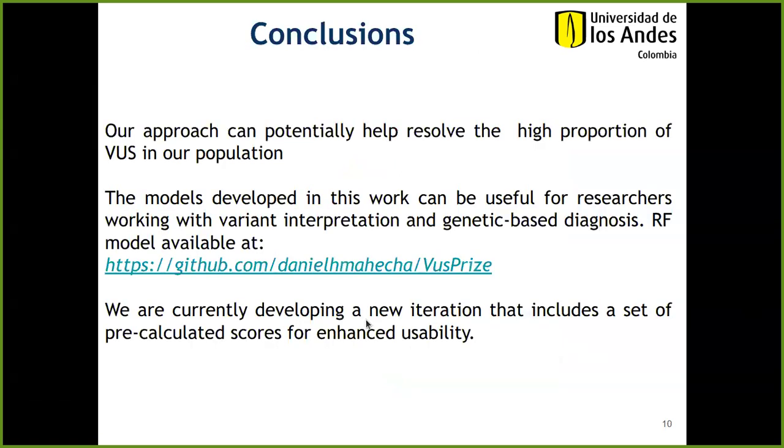In conclusion, our approach can potentially help resolve the high proportion of VUS in our population. The models developed in this work can be useful for researchers working with variant interpretation and genetic-based diagnosis. The RF model is available at our GitHub repository. We are currently developing a new iteration that includes a set of pre-calculated scores for enhanced usability.